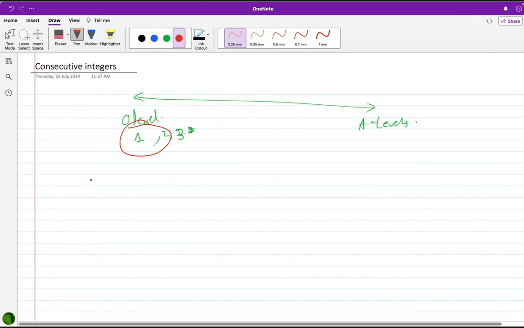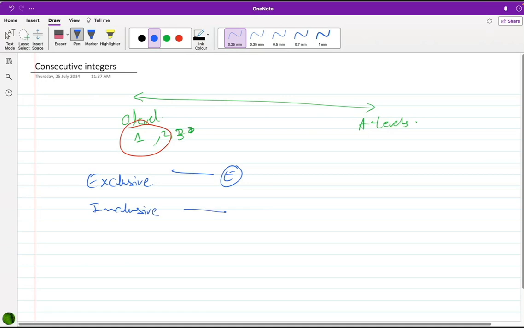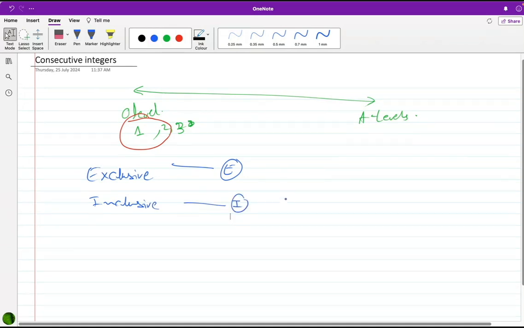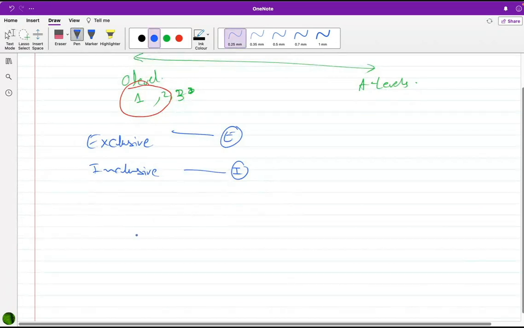How many numbers are there from, let me just use a symbol, exclusive, I'll be using letter E, inclusive, I'll be using letter I to avoid any confusion in pronunciation, okay? So how many numbers are there from 1 to 10 inclusive?